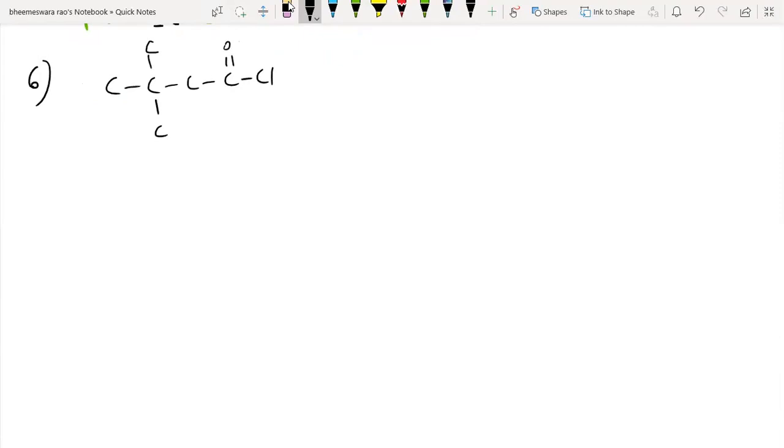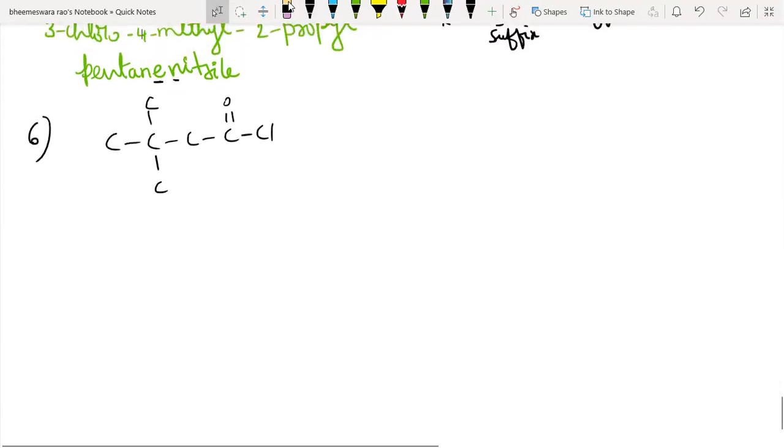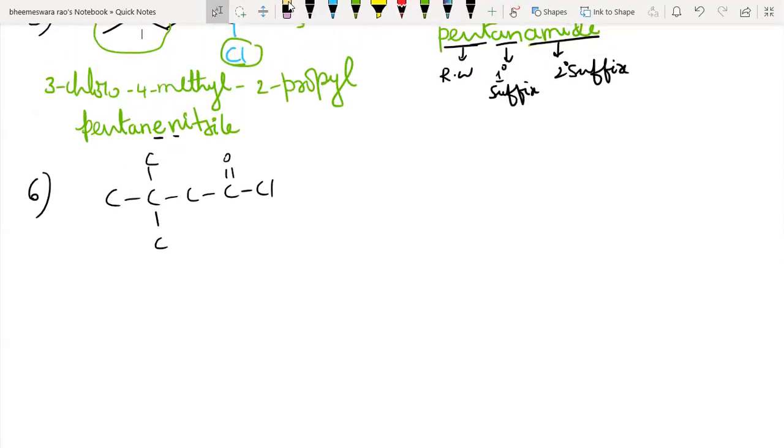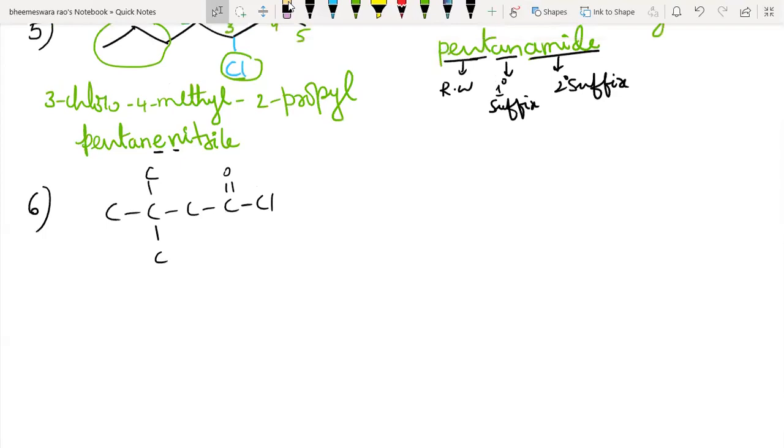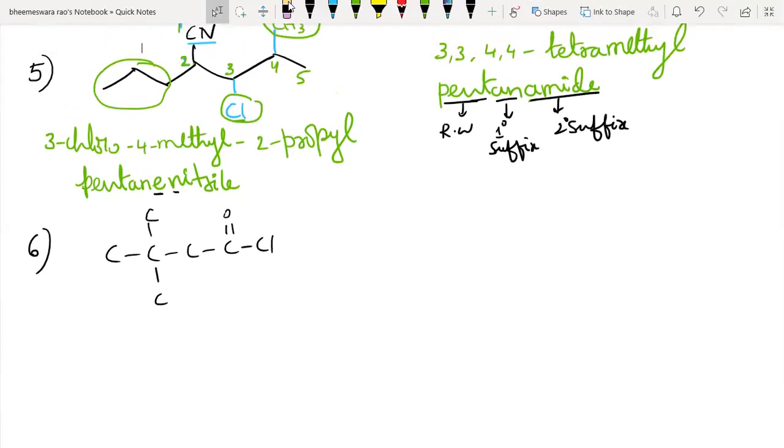Yes. If there are vowels or the alphabet Y, but here it begins with N, right? That's why pentane is remaining.